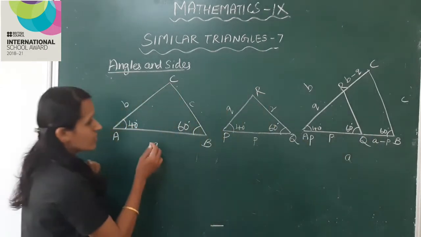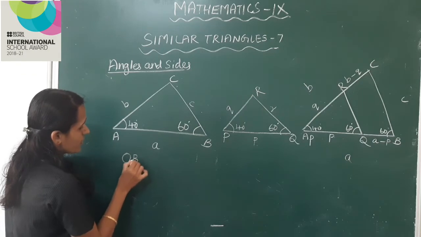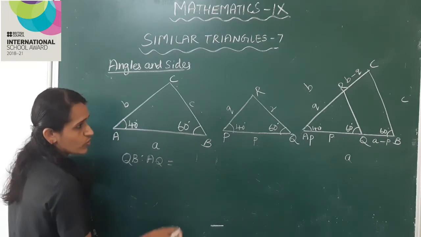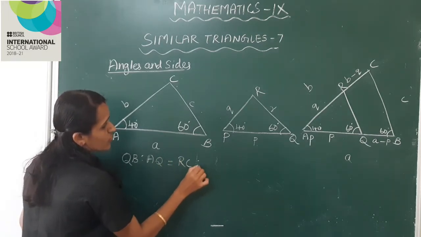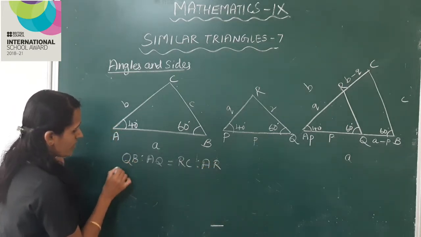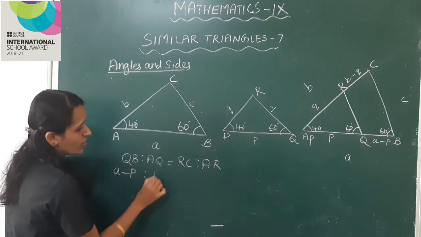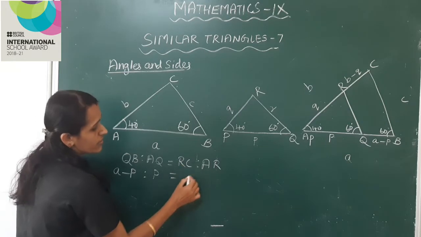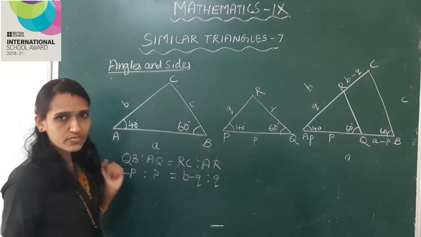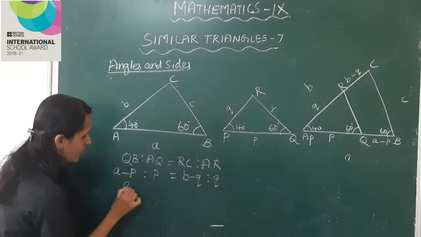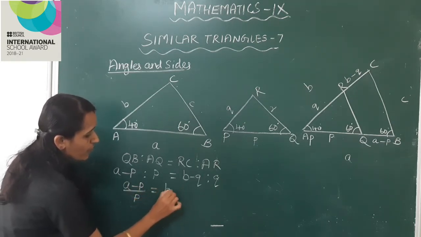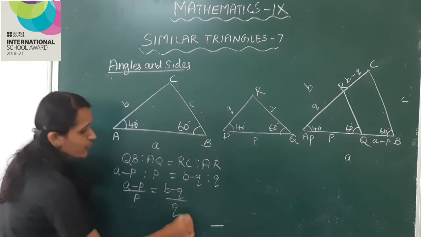That is QB is to AQ is equal to RC is to AR. Here QB is a minus p is to p is equal to RC is b minus q is to q. Okay, this can be written as (a minus p) by p is equal to (b minus q) by q.